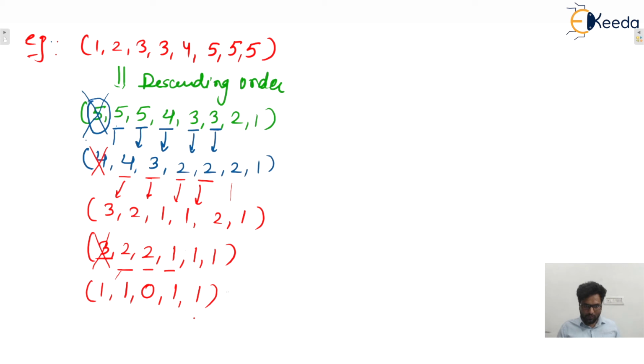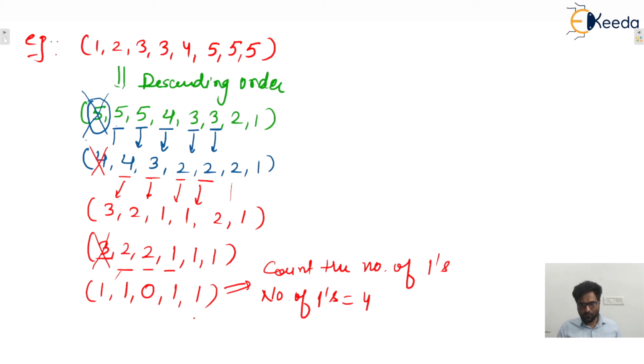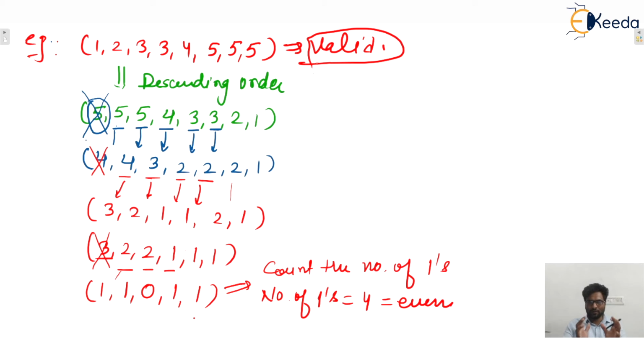So here now count the number of ones. Yes, count the number of ones. Number of ones are how many? That is 4. That is an even number. So we can say that yes, this degree sequence is a valid degree sequence. That means for this degree sequence, corresponding graph will exist for sure, isn't it? If this count of number of ones is odd, then we can say that that is not a valid sequence.